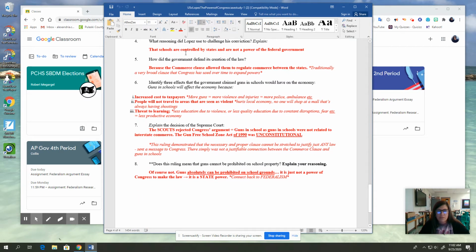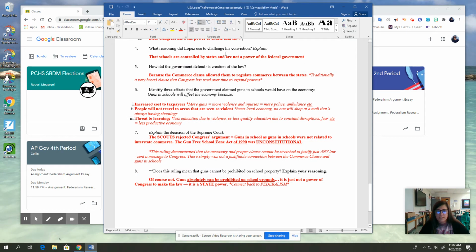Number 4, what reason did Lopez use to challenge his conviction? He is going to argue that schools are controlled by the states and are not a power of the federal government. So he is arguing that it is outside of Congress's power, especially their Commerce Clause power, to control or regulate guns in schools.